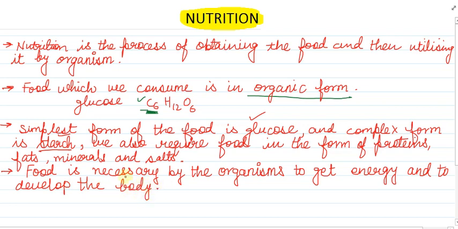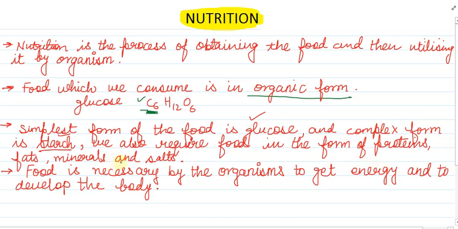See, food is necessary for providing energy. Glucose provides you energy. Starch is the complex form of glucose, so starch will be broken down into glucose. It will also provide you energy. Fats will also provide you energy, but side by side, fats will enable your body to get protected from some kind of unnecessary elements. In the same way, minerals as well as salts are necessary for the proper growth of your body. And proteins are the building blocks of your cells. Proteins make up your cells, so proteins are also necessary.